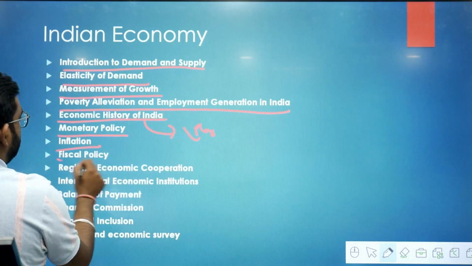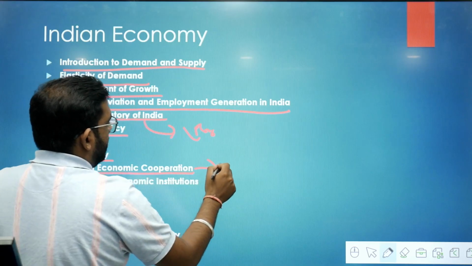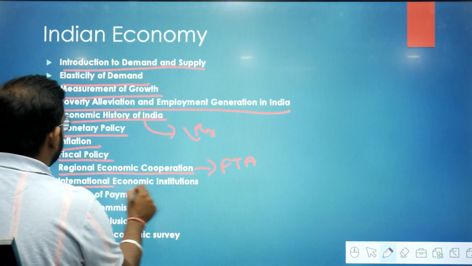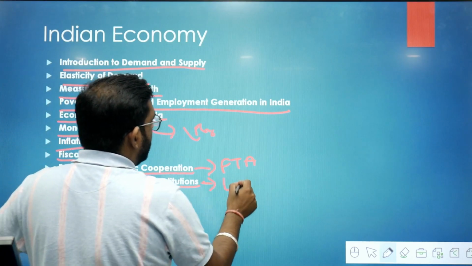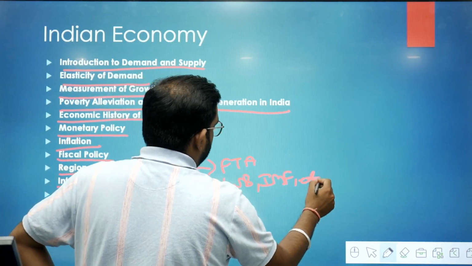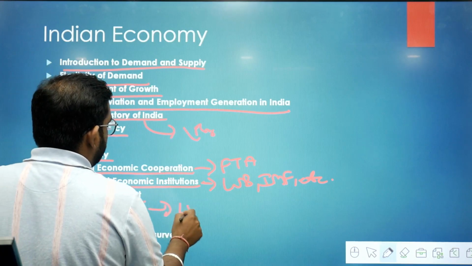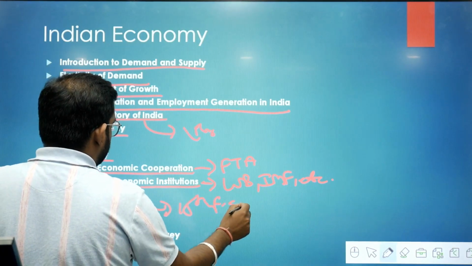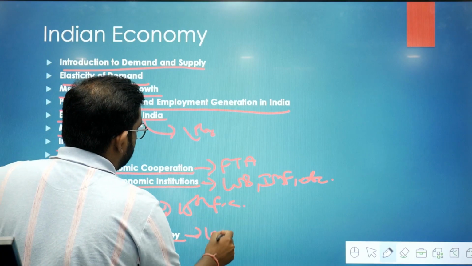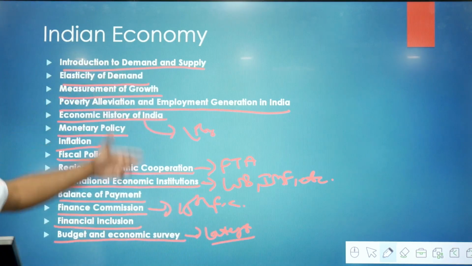So inflation, fiscal policy, regional economic cooperation like FTA, which we sign with different other countries, you should do here. International economic institutions like World Bank, IMF, you should do here. Balance of payment you should do. Finance Commission, the recent one, 15th Finance Commission you should do. Financial inclusion, budget and economic survey, latest budget and economic survey you should do. So these are the topics you should do in the Indian economy part.